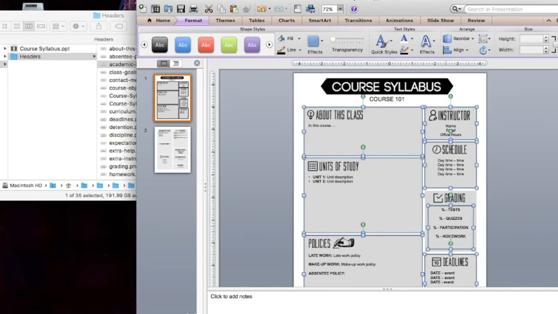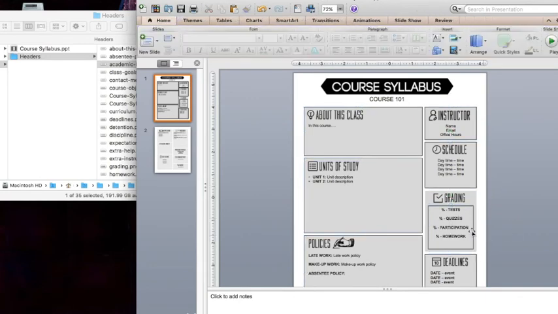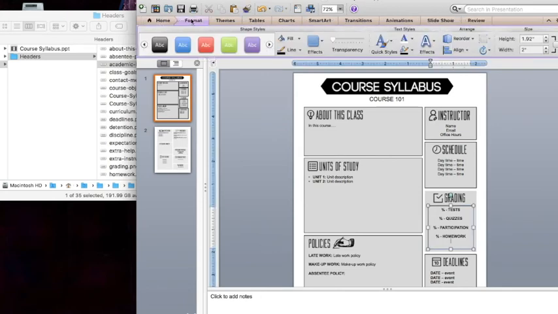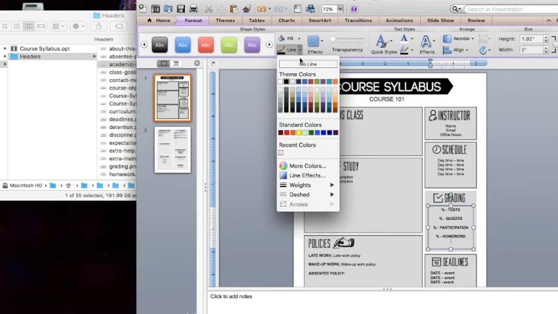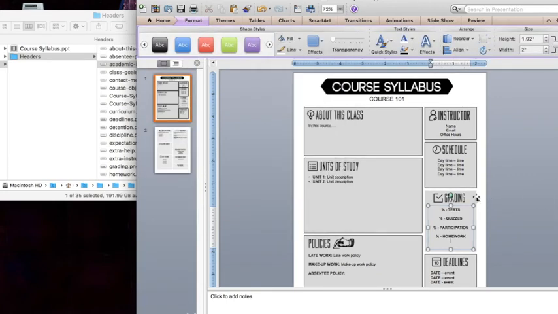You can see right here I made a mistake and I clicked the text instead of the box. So the way you can fix that is just clicking it, go back to Format, and go No Line. And then that'll take it off.